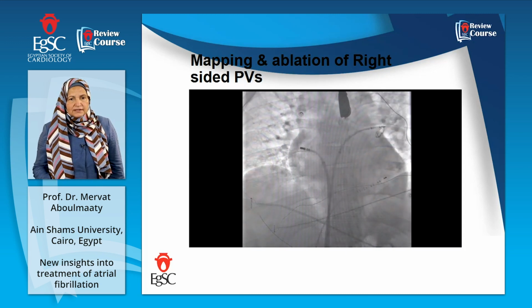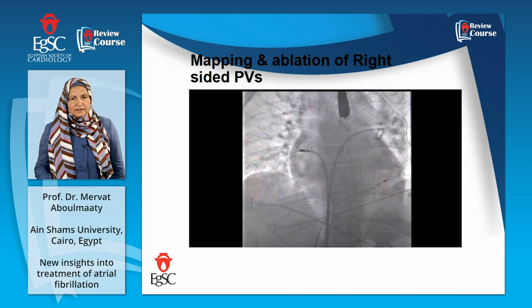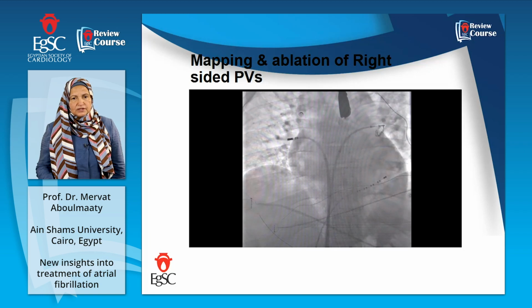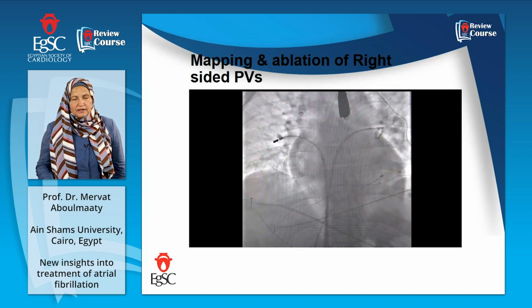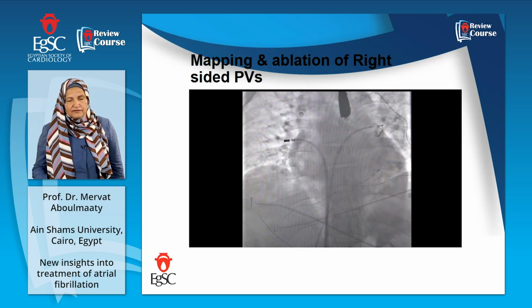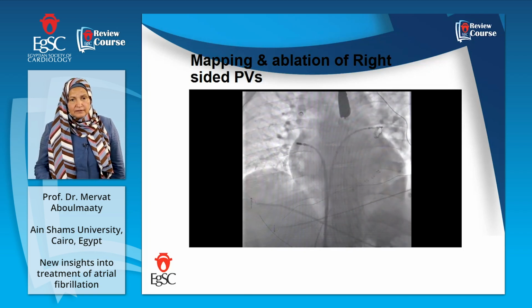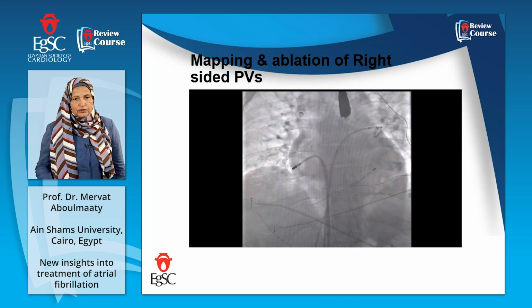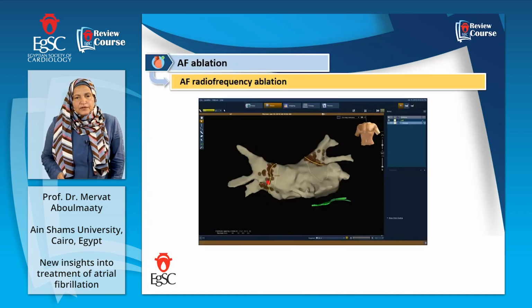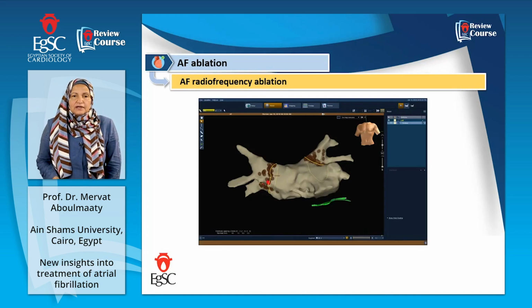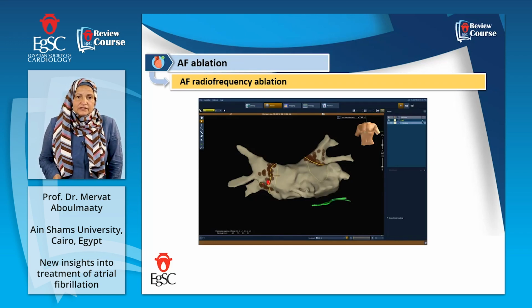Now we move to the right-sided veins. You can see that the moving catheter is negotiating the right superior pulmonary vein. The circular catheter is on the left superior pulmonary vein, and we are getting signals from this ablation catheter now going into the right inferior pulmonary vein. At the end, we get a map. We get a left atrial virtual map, as you can see here, with the 4 veins, the right on the right, the left on the left, and the appendage looking at us. And you can see the green one is the coronary sinus.